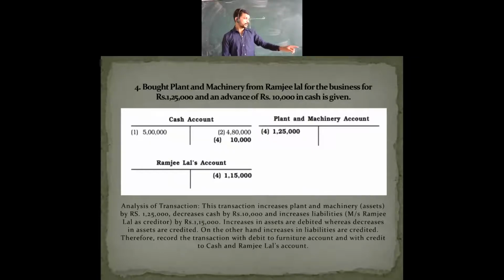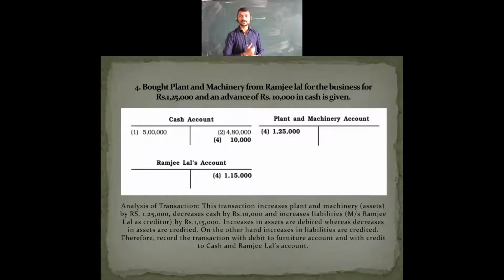We are taking here, in the first, plant and machinery. We have debited 1,25,000 and decreased cash by 10,000 rupees, right? On the credit side we have taken the cash account, and liabilities increase here. Two fundamental rules can be seen here. Till now we were discussing only the assets, the first point.